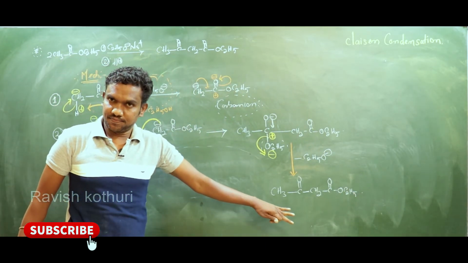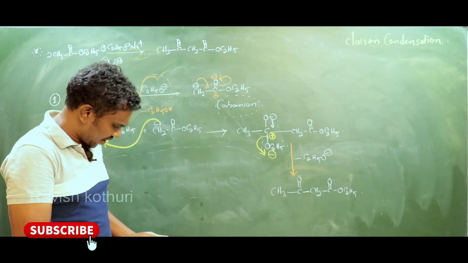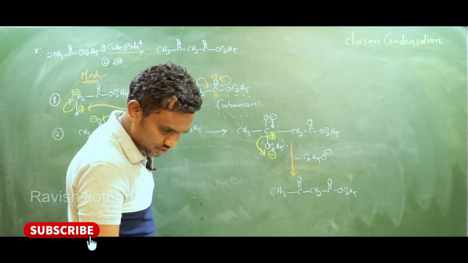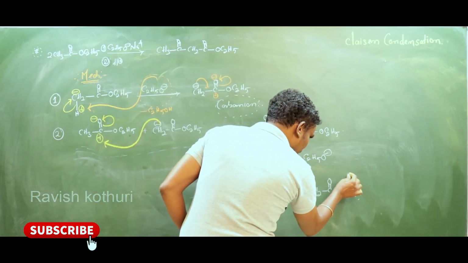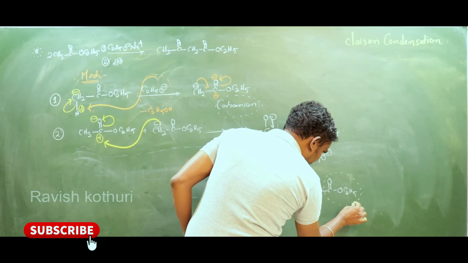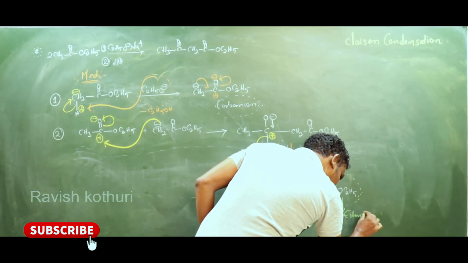My dears, this is a beta keto ester. So why is it called a beta keto ester? Be focused and observe carefully. This is the ester functional group.